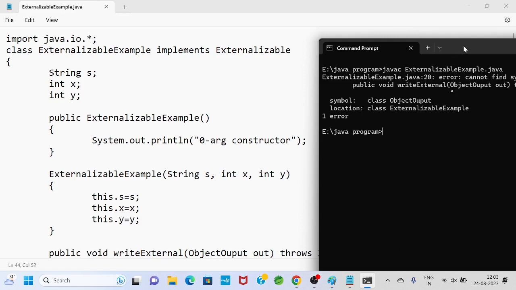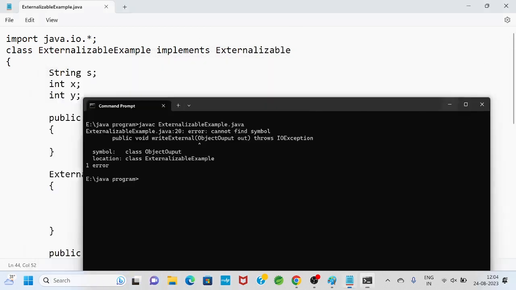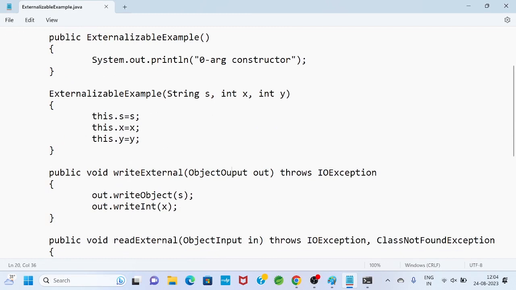So here what is the output? The writeExternal method takes ObjectOutput and throws IOException. So which error? ObjectOutput, I have written it wrongly, I think. Yes, ObjectOutput. Okay, so now I will save.